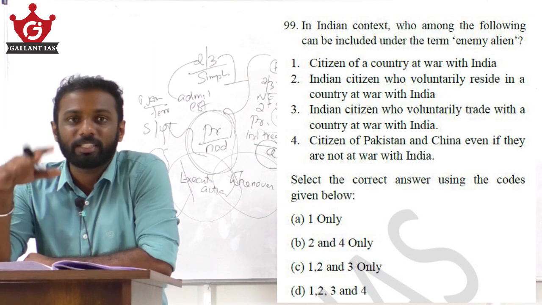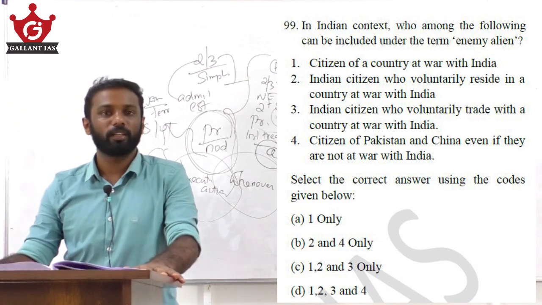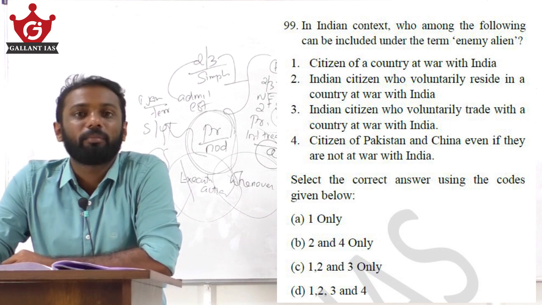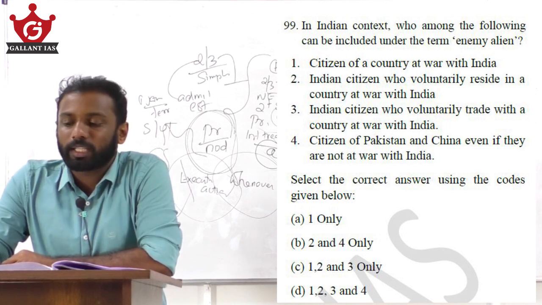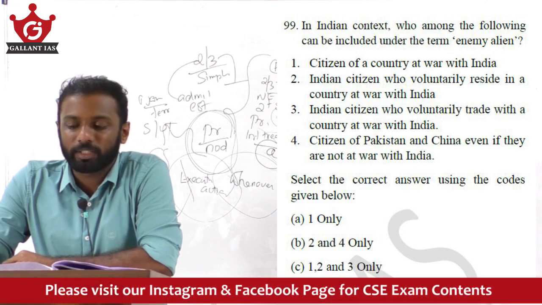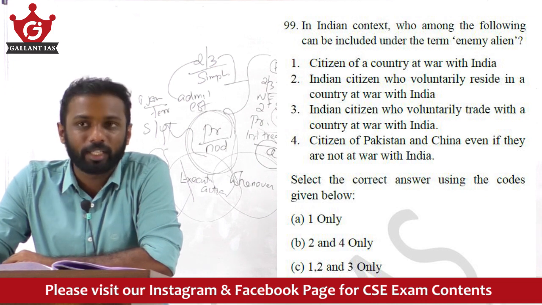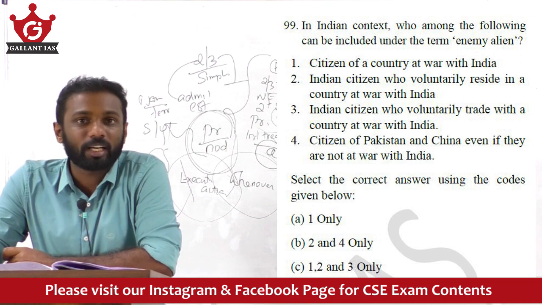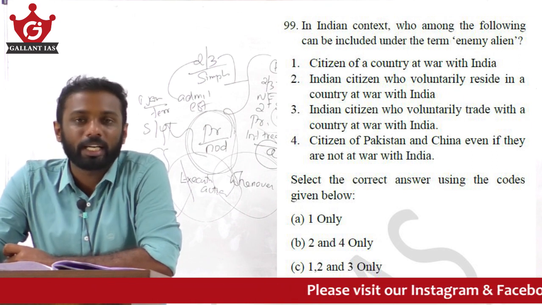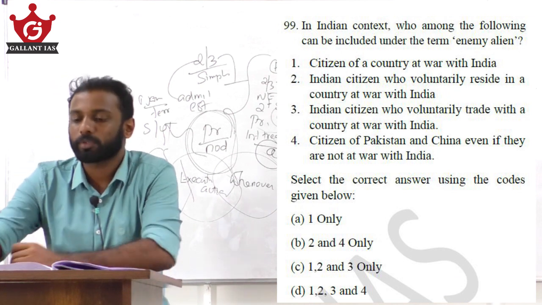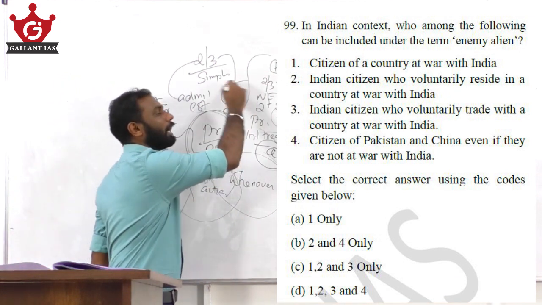So by going through these statements, now see statements number 1, 2, 3 and 4. Among these, 1, 2 and 3 match our definition of enemy alien. That is, a citizen of a country at war with India, or an Indian citizen who voluntarily resides in a country at war with India, or an Indian citizen who voluntarily trades with a country at war with India. So 1, 2 and 3 should be our answer. See, a citizen of a country not at war with India cannot be treated as an enemy alien. So 4 should not be your answer. The answer becomes option C, that is 1, 2 and 3 only.